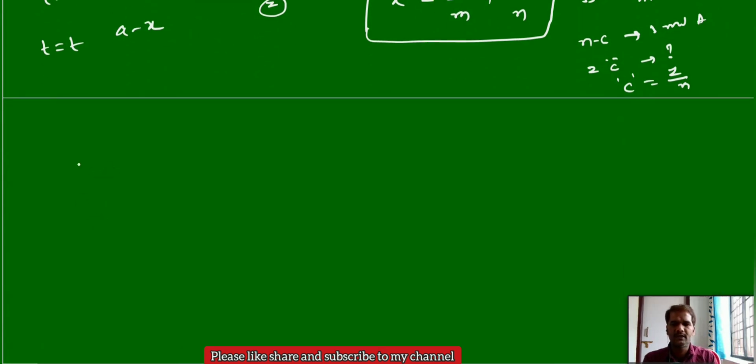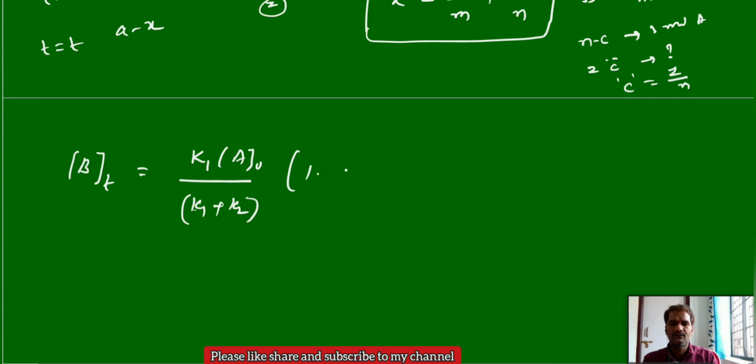you can observe only the change with respect to the rate constants. So concentration of B at a time t is equal to, with a rate constant k1, A0 by k1 plus k2 into 1 minus e power minus (k1 plus k2) t.